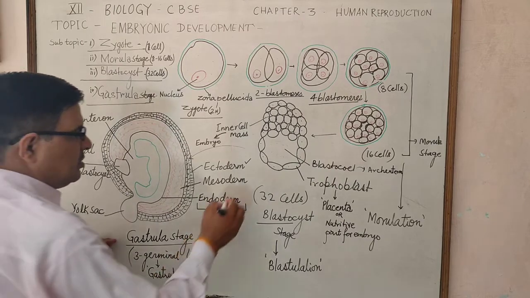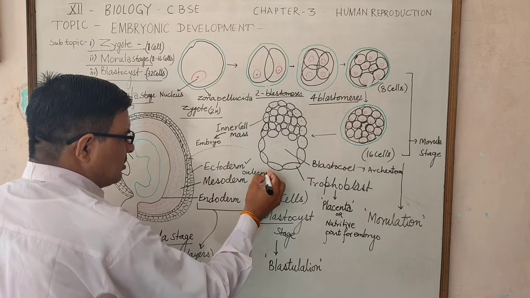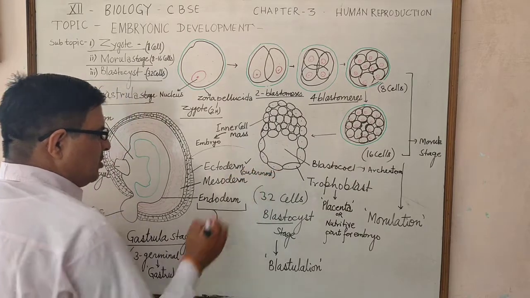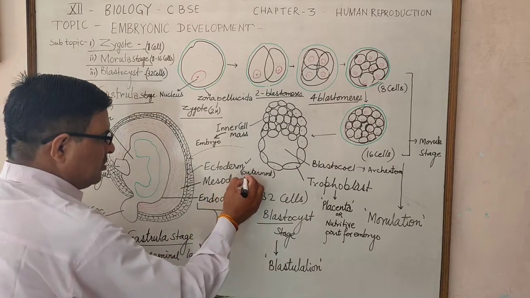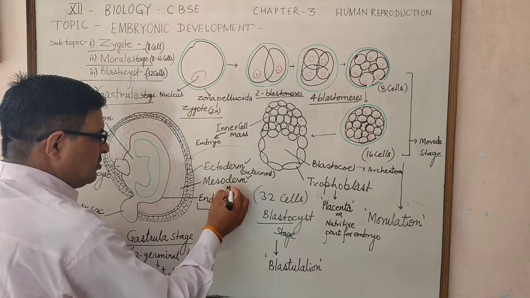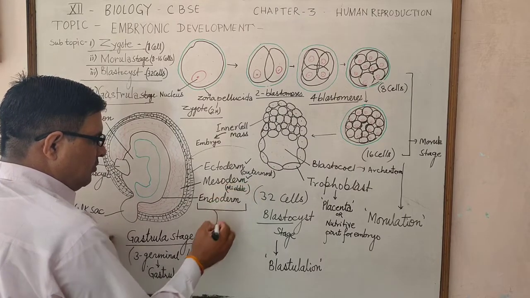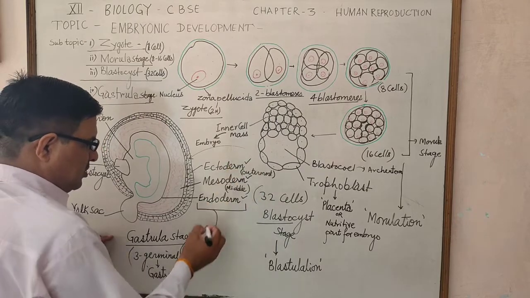Ectoderm is present in the outermost part. The next one is mesoderm, which is present in the middle of endoderm and ectoderm.